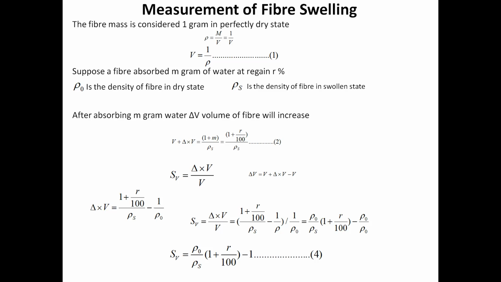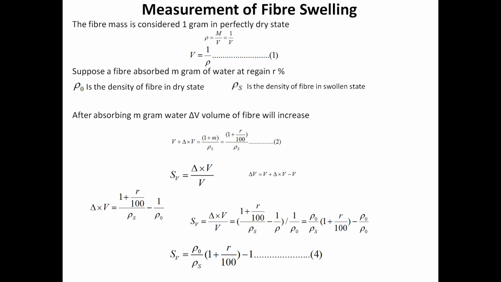How much will the fiber volume increase? So again, come to the basic definition. This V will become V plus delta V. Now, this will become 1 plus m. Initially, the weight of fiber was 1 gram, and it absorbed m gram of water. So 1 plus m, and density will become rho S. Initially, before absorbing water, it was rho 0.